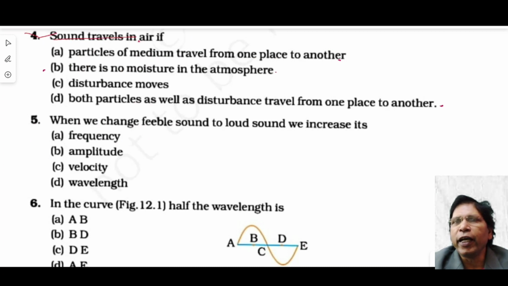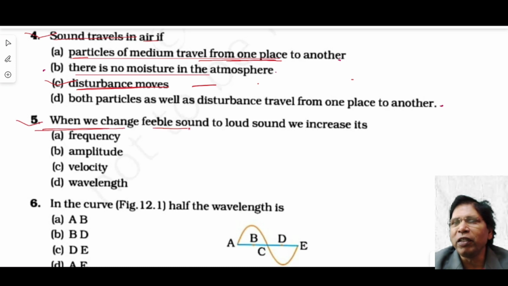Now, question number four. Sound travels in air if the particles of the medium travel from one place to another place. No, this is incorrect. In sound wave propagation, particles do not move through the medium. There is no movement of the atmosphere. The disturbance moves in such a way that particles of the medium remain in the same position, but energy travels from one position to another position.